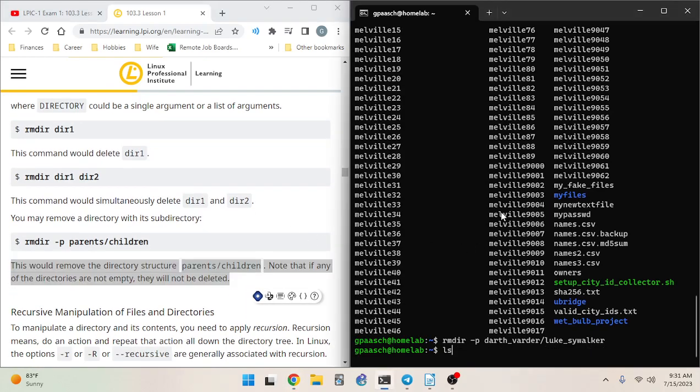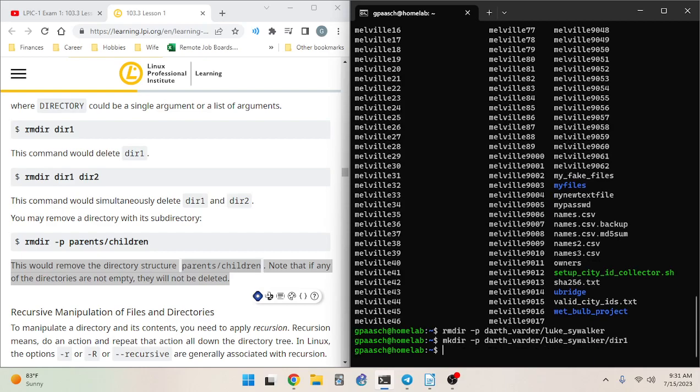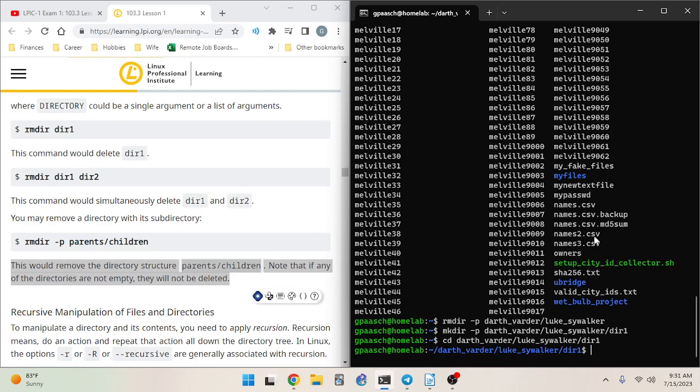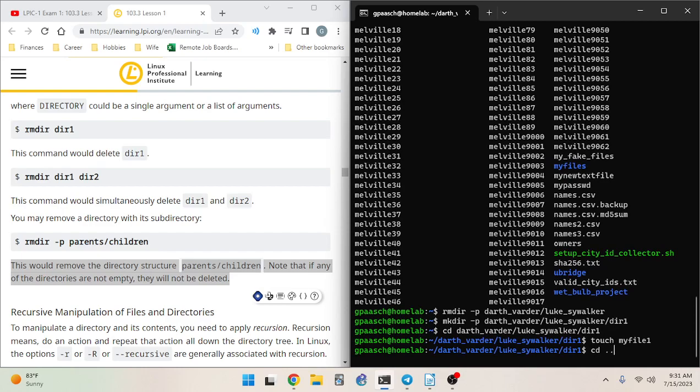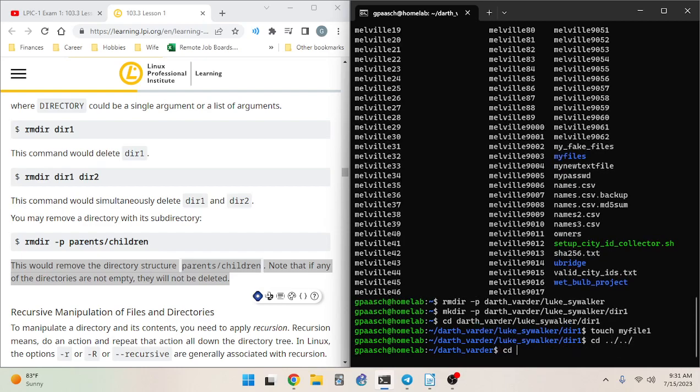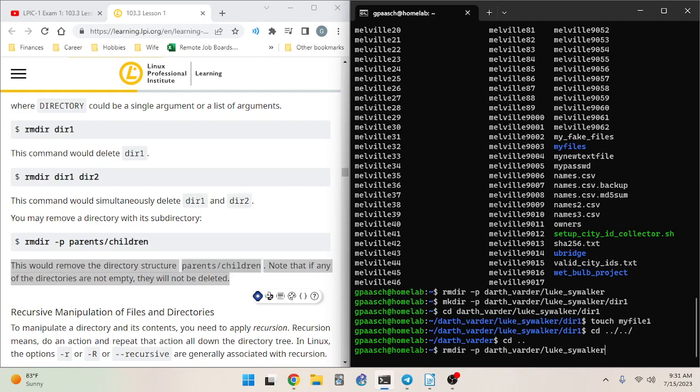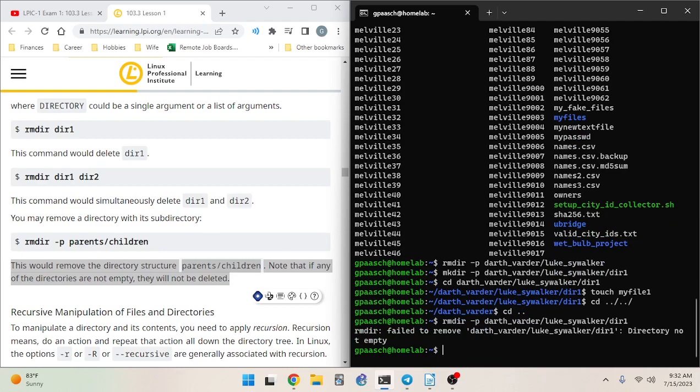So let's demo that quick. I think I got time for that. Okay, so we're gonna make the directory here. Then we're gonna change to it. All right, and then we're gonna fill up this dir1 with the file myfile1. Okay, and now we're gonna do that delete command and it fails: failed to remove directory, not empty.